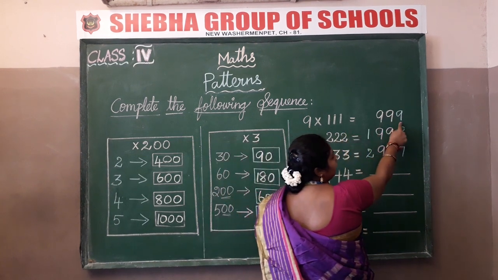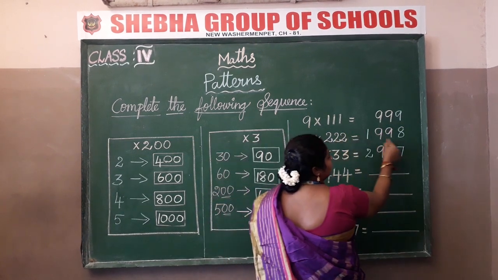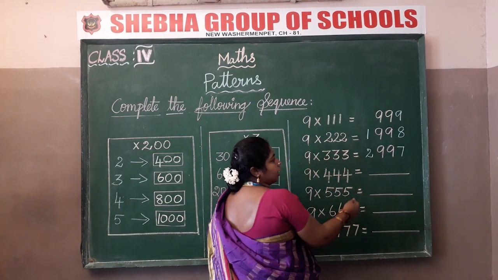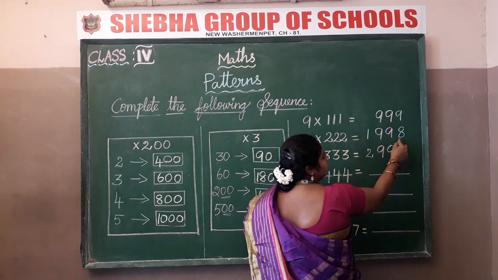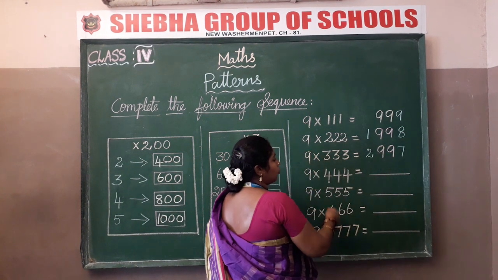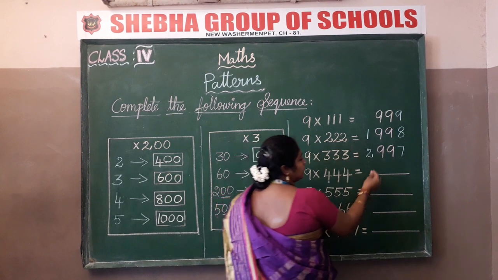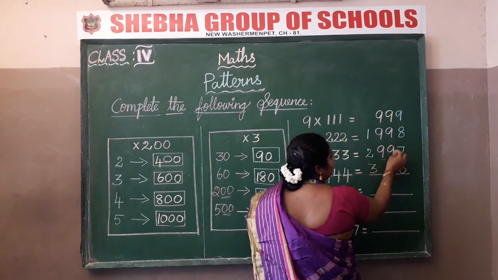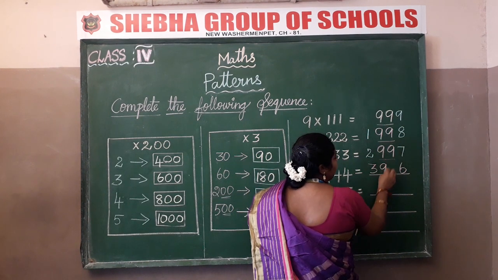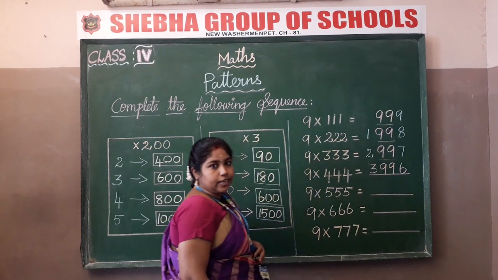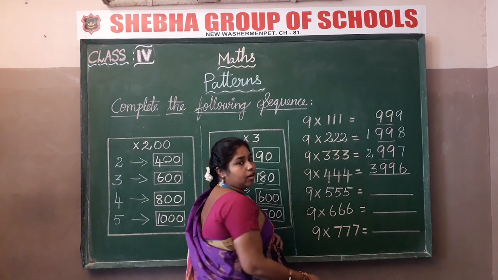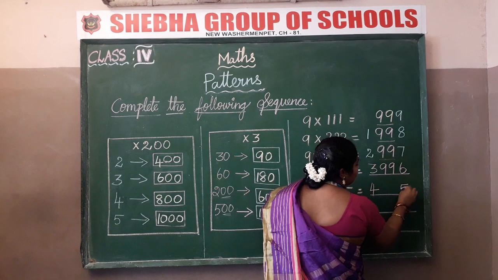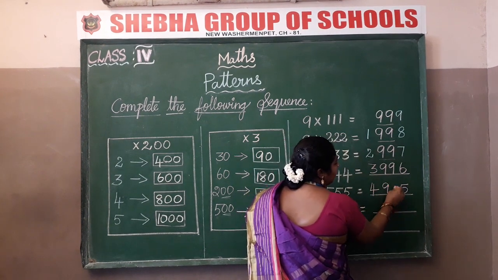9 ones are 9, 9 twos are 18, 9 threes are 27. So here the numbers are split and written. Clear? So now 9 fours are 36. But these 2 9s are common, so write them in the middle. Clear children? Again 9 5s are 45. You have to split the number, 4 here and 5 here. Again write 99 in the middle.